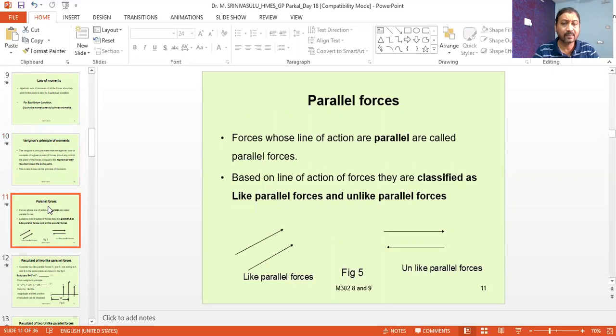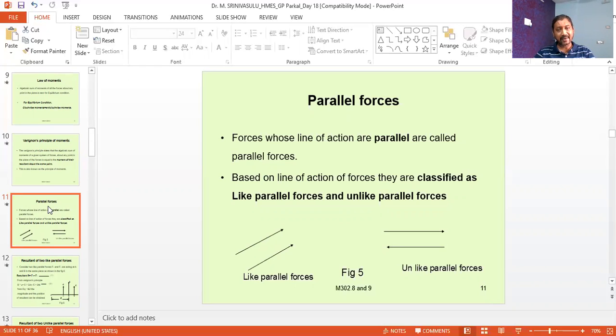Next is the parallel forces. Now, what is this parallel force? We know the force, we have defined the force. The force may be defined as the agency which produces or which tends to produce a change of position of a body.